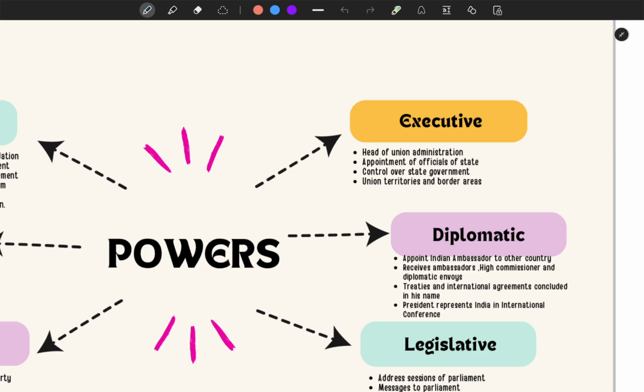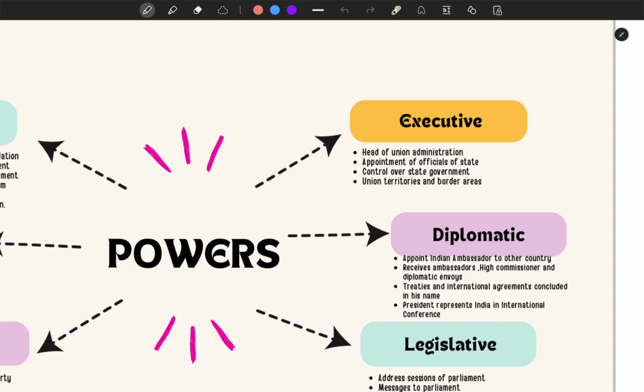Appointment of officials of the state. Who are the officials of the state? Like chairman of UPSC and the comptroller and auditor general of the state. These all people are appointed by the president. Control over state government, as he also appoints the governor to that state, and union territories and borders are also under him.